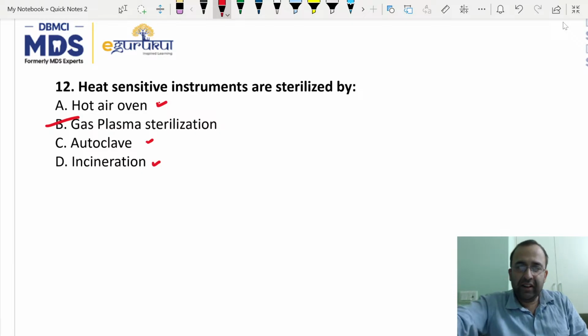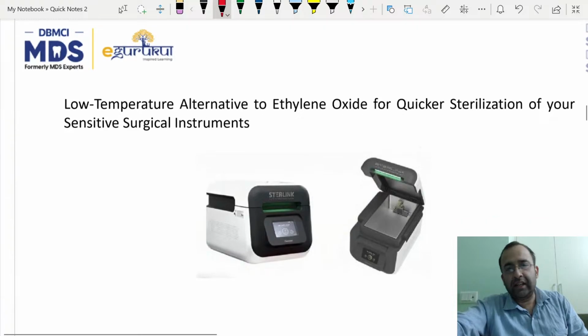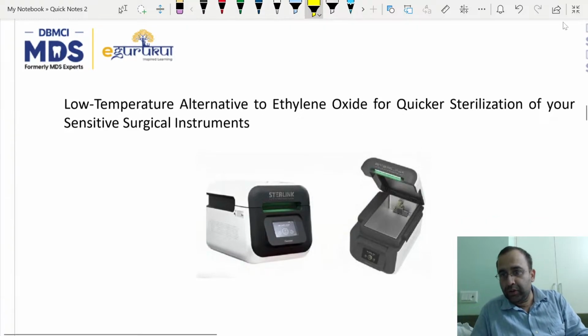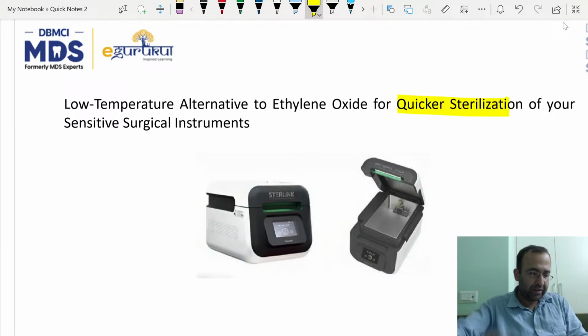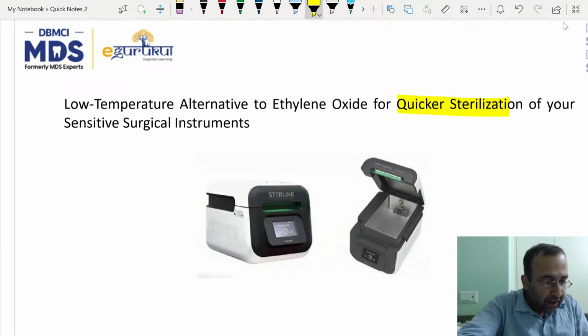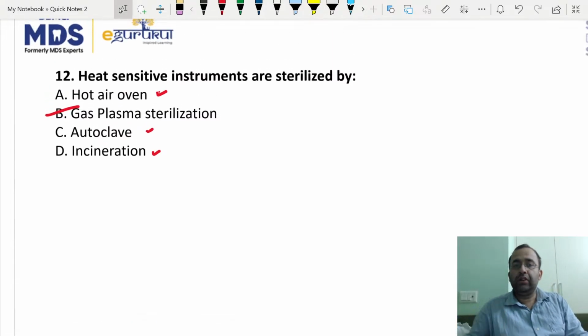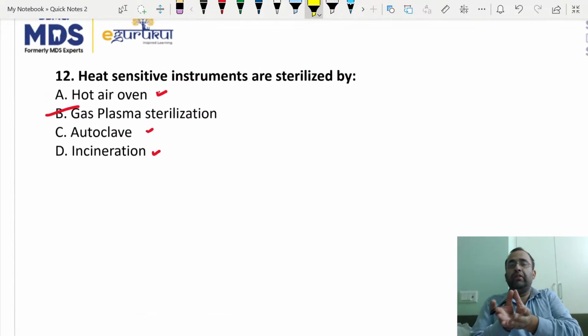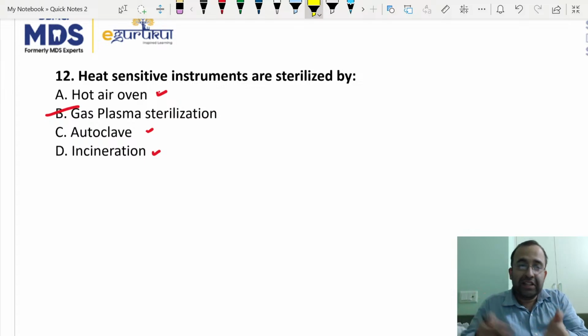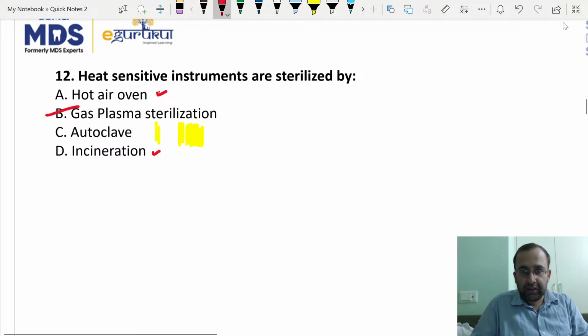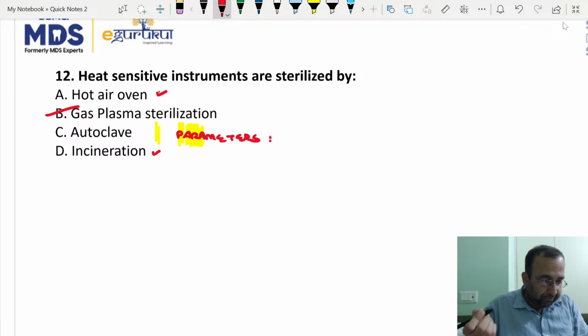Glass plasma sterilization. This is with respect to heat sensitive instruments, and it is a quick method of sterilization for sensitive surgical instruments. Incineration is burning, so you cannot burn your heat sensitive instrument. You cannot autoclave. Now, tell me the parameters of autoclave, just because Nami has asked me this. If it is heat sensitive, we cannot obviously use autoclave, neither hot air oven.